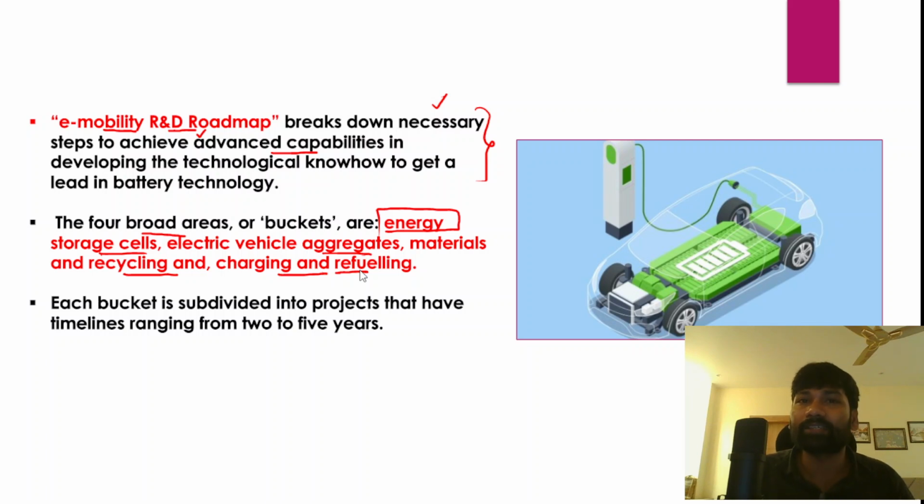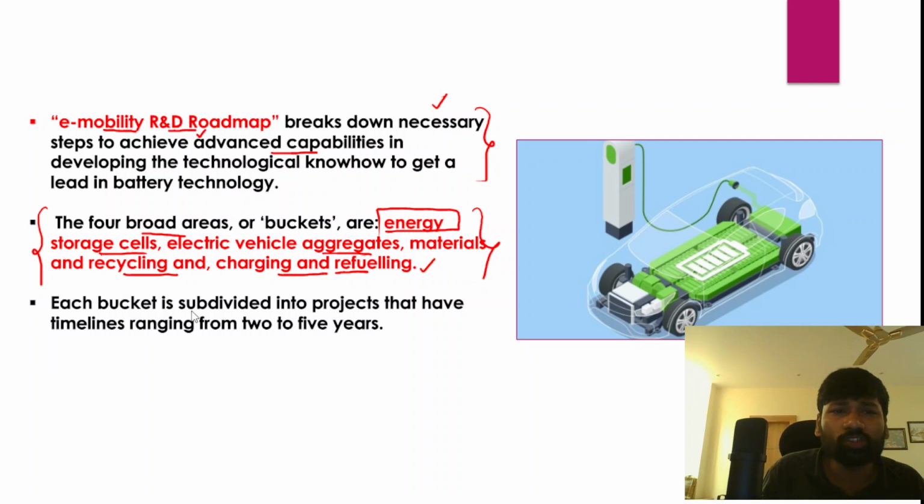Because imagine that an individual purchases an electric vehicle, but there is no charging infrastructure on the roads all the way across India, then there is no point purchasing those electric vehicles. Because of that reason, it is very important to focus on these four broad areas to give the required push to the introduction of electric vehicles.